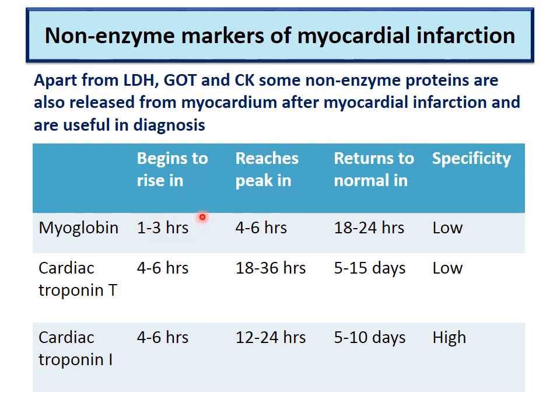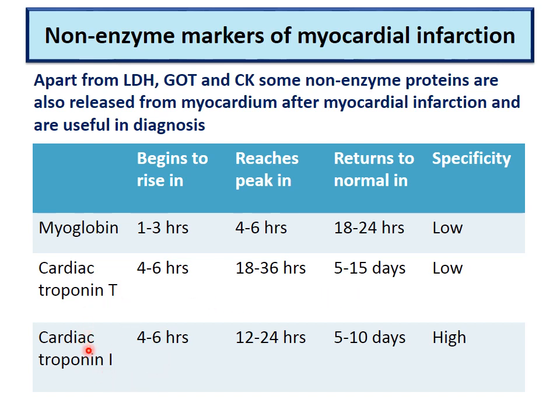That is myoglobin, that begins to rise in 1 to 3 hours and reaches the peak at 4 to 6 hours and returns to normal at 18 to 24 hours, and its specificity is low. Whereas cardiac troponin T begins to rise at 4 to 6 hours, reaches peak at 18 to 36 hours, and in 5 to 15 days it becomes normal.